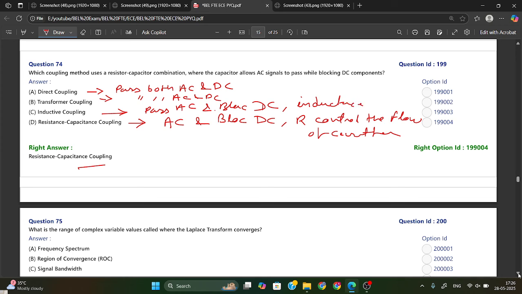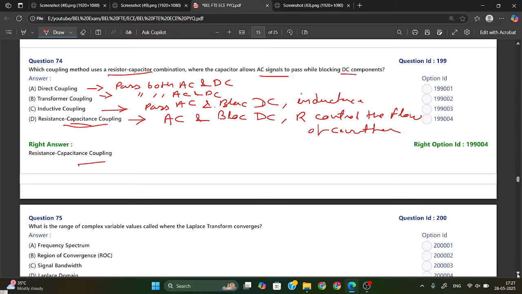Okay. So here resistor capacitance coupling is there because they have mentioned resistor capacitor combination. So resistor capacitor coupling is your answer, which allows AC signal and blocks DC component. Okay, this is your answer.